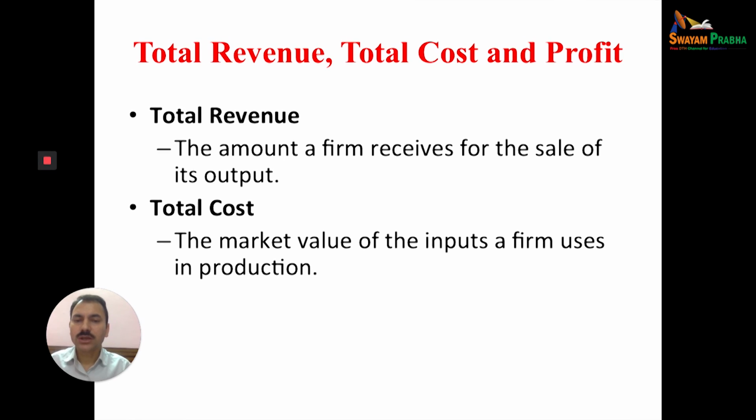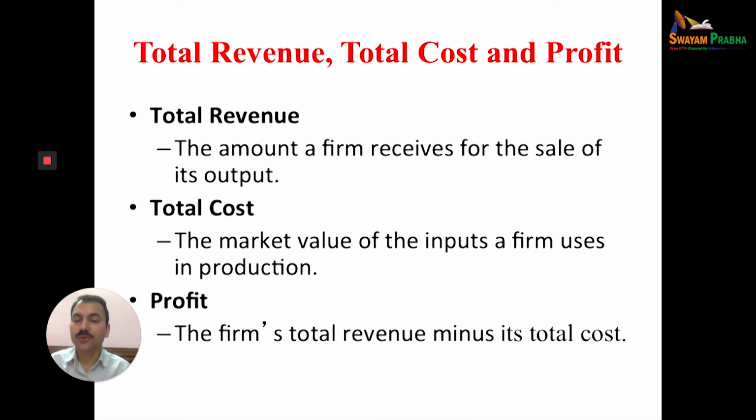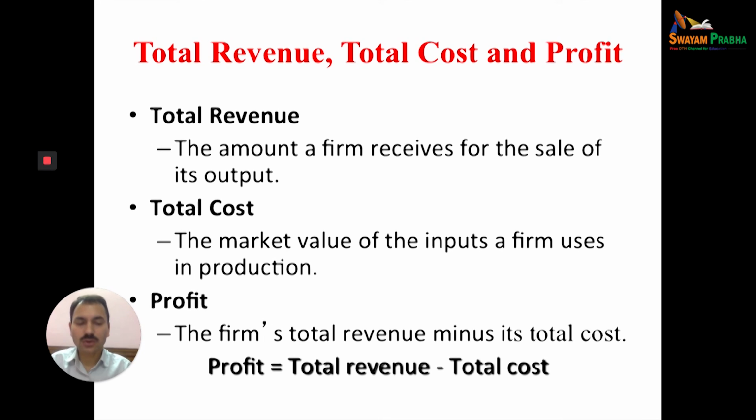The total payment made to all these factors of production and non-factors of production is equal to total cost. And profit, the firm's total revenue minus total cost, is the total profit.